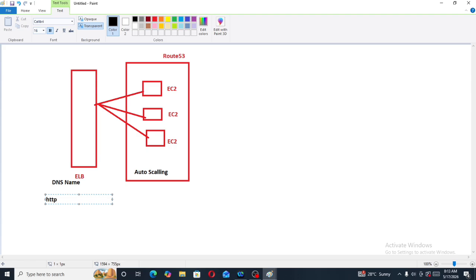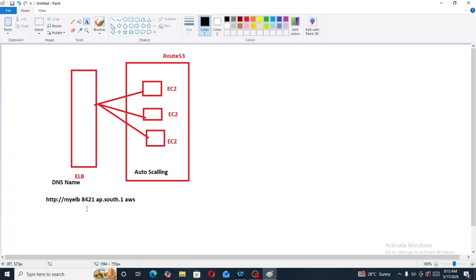Let's assume that the DNS name provided us one URL, which is a nasty URL: http://my-elb-8421.ap-south-1.aws.